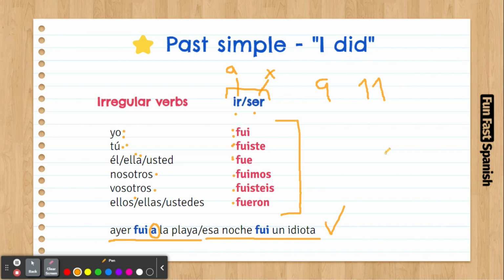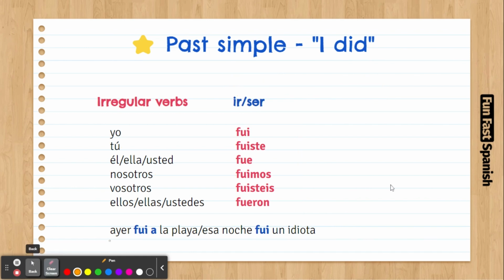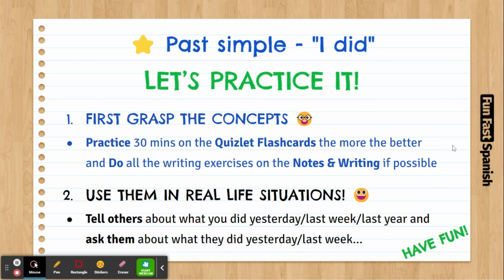Good. How do we practice this? Well, the easiest way to practice this, and it's going to take a long time, I'm telling you, to nail this tense, it might take you months, maybe 2 or 3, maybe 1 if you practice every day and quite a lot. So, my recommendation, please, is always study the Quizlet flashcards for 10, 20, 30 minutes if you can, just to make all these concepts fresh. If writing helps you learn, please do the notes and writing. That's great.